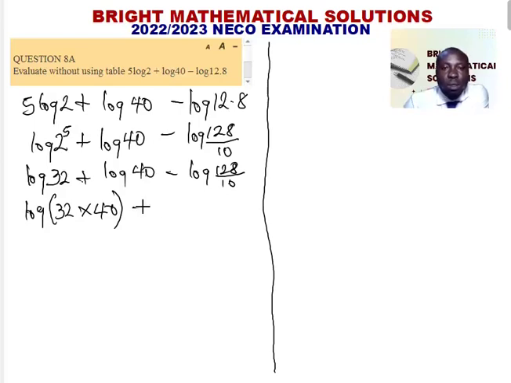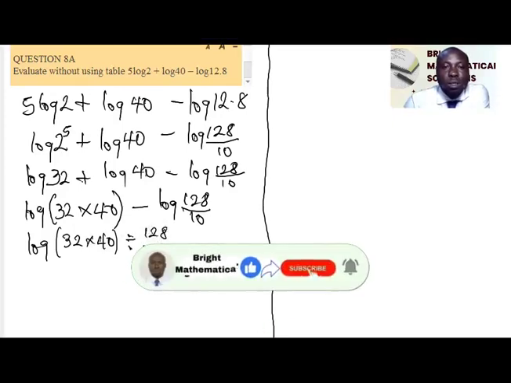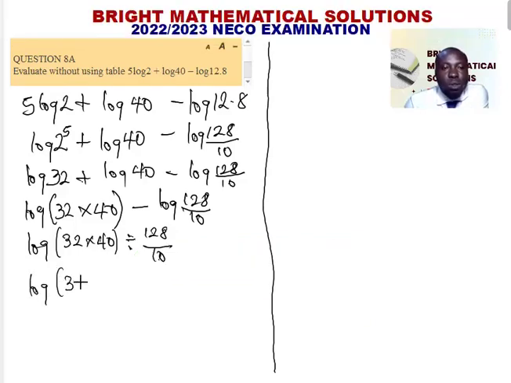minus log 128 divided by 10. So from the second law, we have 32 multiplied by 40 divided by 128 divided by 10. So we can transpose this to become log 32 multiplied by 40 multiplied by 10 over 128.